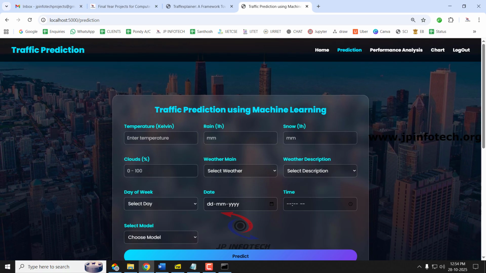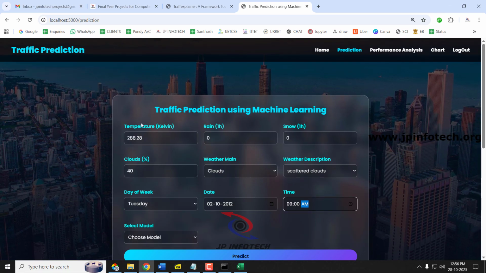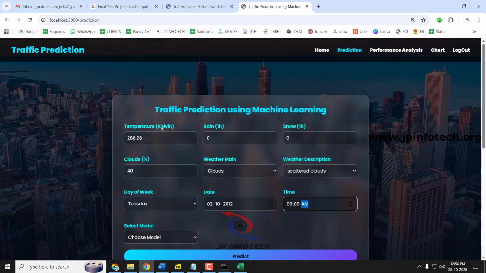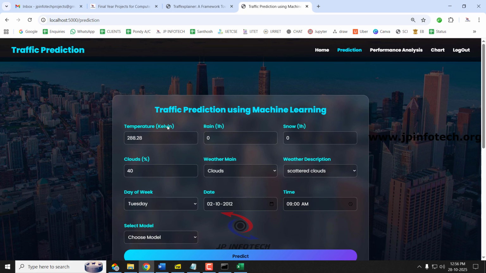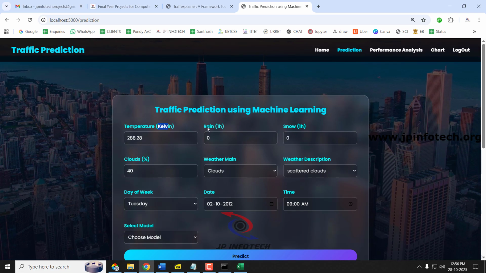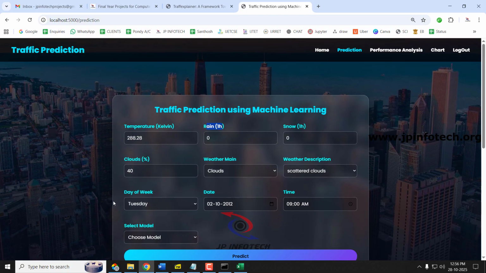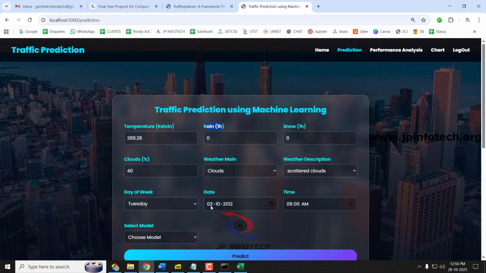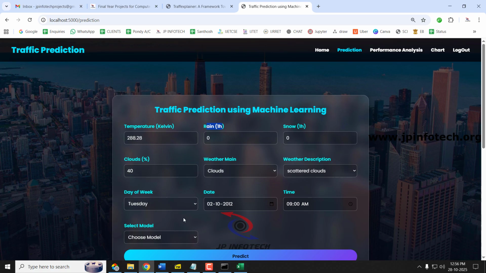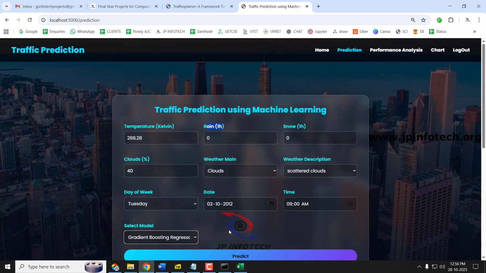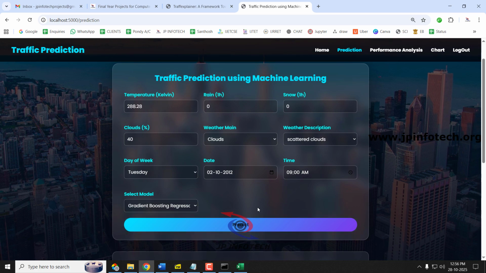Now let me show you a few cases. I have given the temperature as 288.28, which is in Kelvin. It is not in Celsius or Fahrenheit, kindly note that. I'm giving the data from the test data, so you can check with the test data or train data, whichever is provided. I have given rain as 0, snow as 0, clouds as 40%, weather main as clouds, weather description as scattered clouds, and day of the week as Tuesday. I'm giving the data from the data set, and then I'll show you with a future date or current data also. Now I have given the date from the data set and the time, and I will choose the model as gradient boosting regressor, and let me click the predict button.